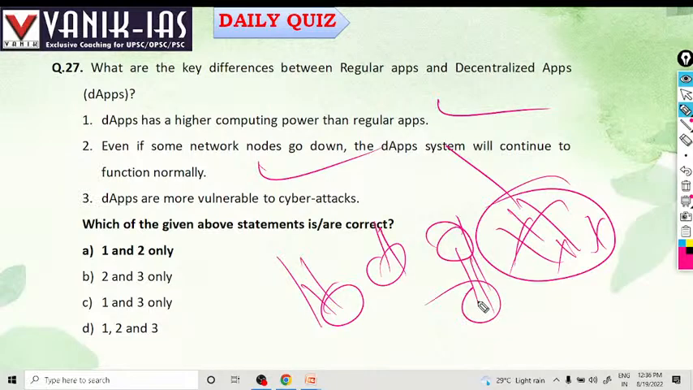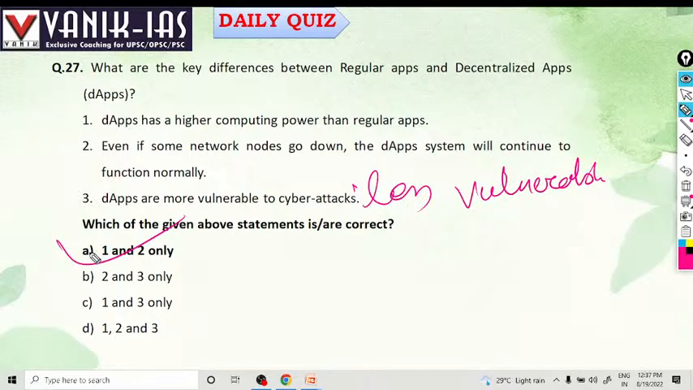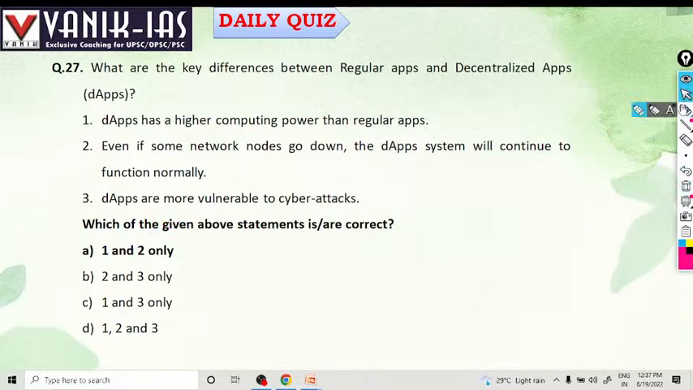DApps are more vulnerable to cyber attacks. No, they are less vulnerable because they are decentralized, right? All the statements are correct? Oh, so sorry, this is wrong. They are less vulnerable. That's why, yes, this is less vulnerable. So statements one and two are right regarding decentralized applications.